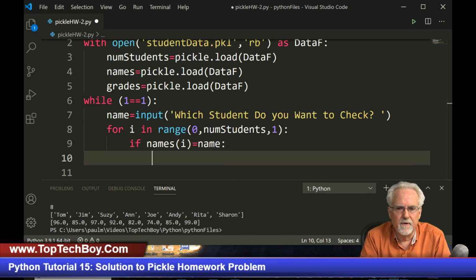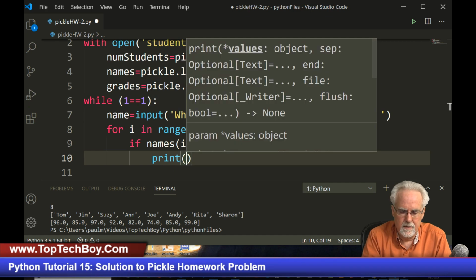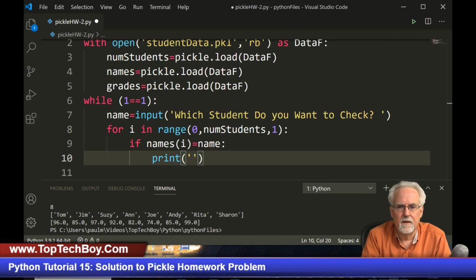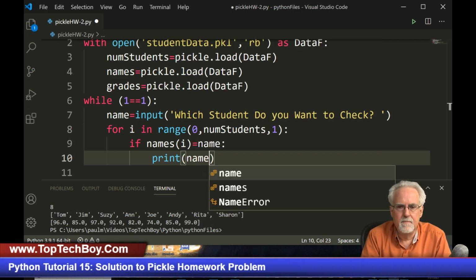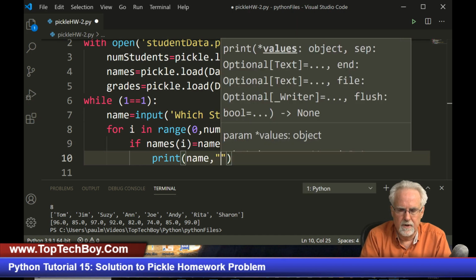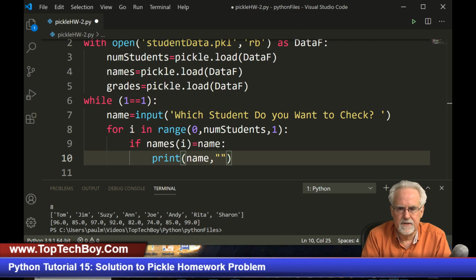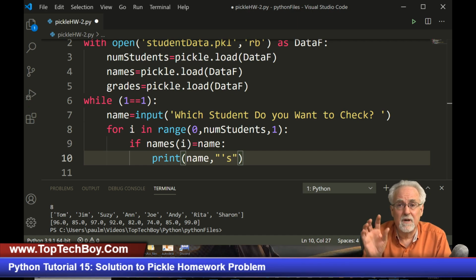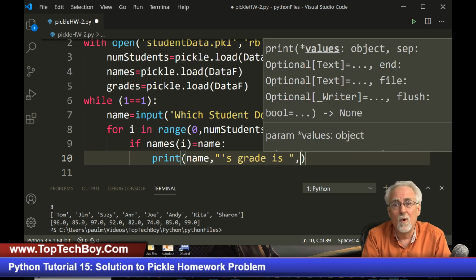Well, we want to do several things. We want to print his grades. And so we would say print, and then we would say name, comma, and then we're going to use the double quote, and then we're going to say apostrophe S. So with the double quote, I can put the apostrophe S. So if we look up Joe, when it finds Joe, it's going to say Joe's space grade is space, and then comma, what is his grade?